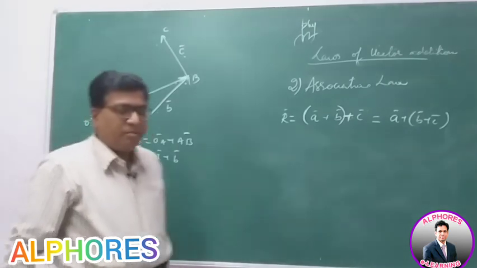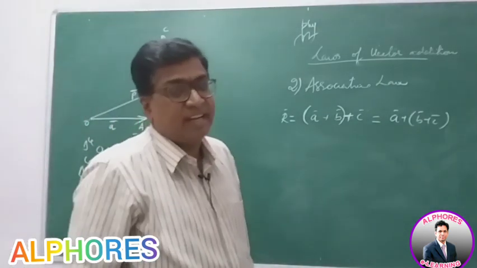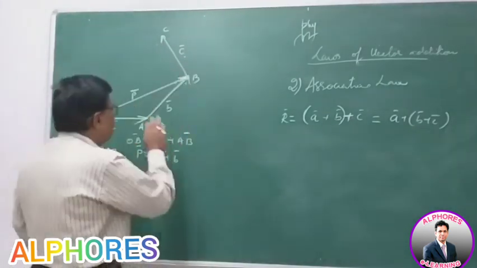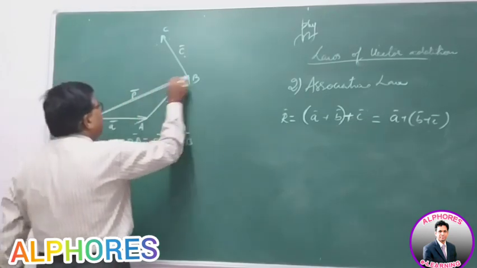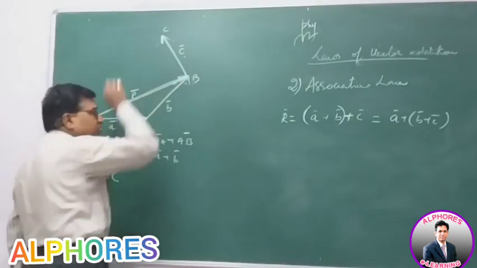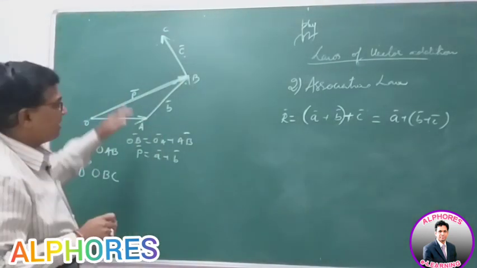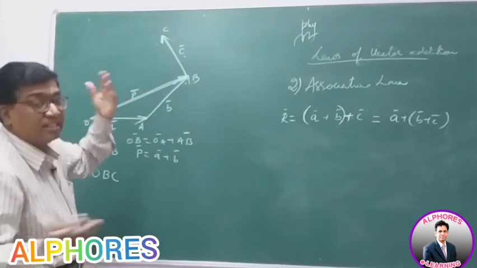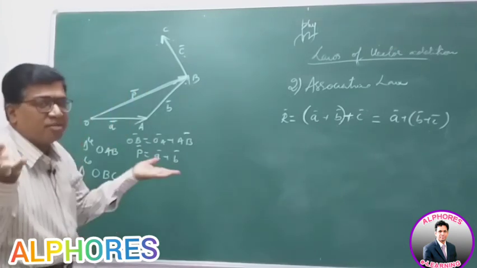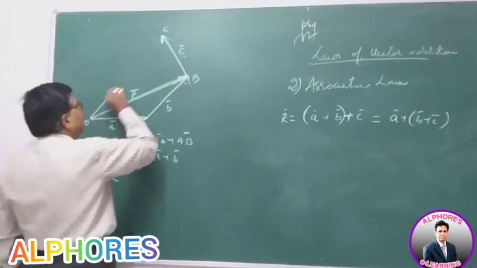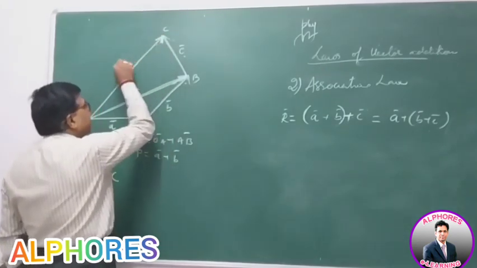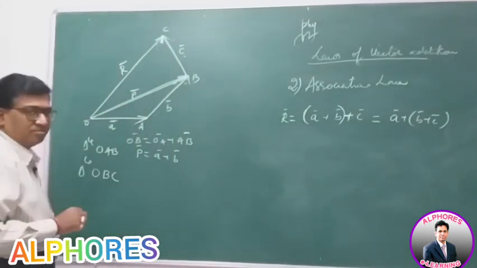Now OB and BC are two sides of a triangle taken in order. Forget the other two, take this side and this side. These are the two vectors represented as two sides of a triangle taken in order. Then the third side in the reverse order represents the result vector.